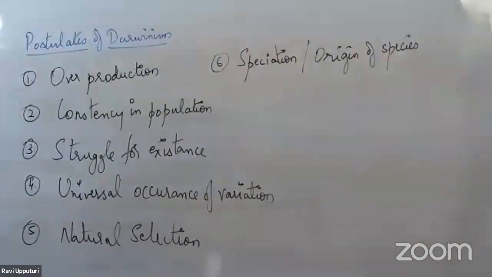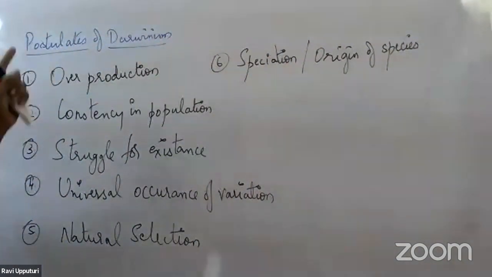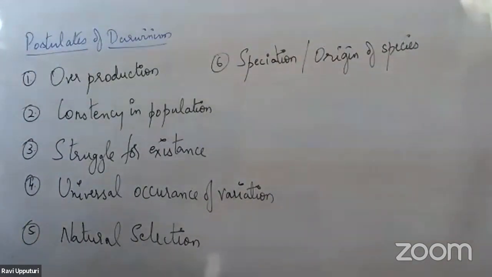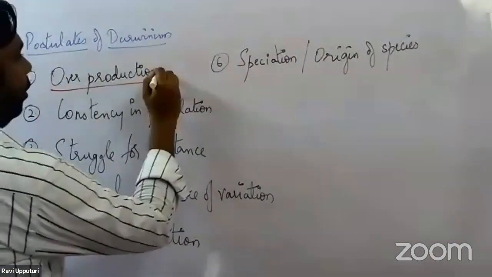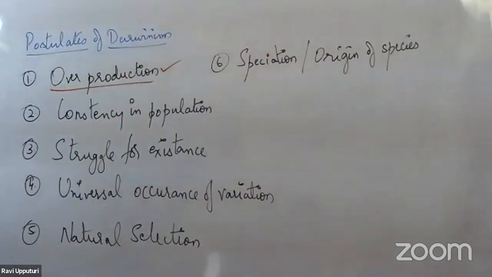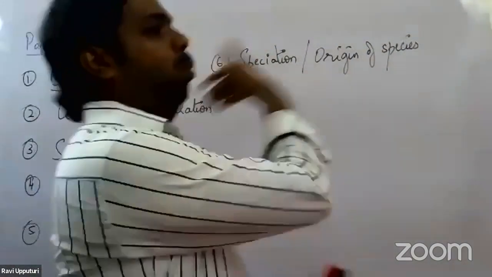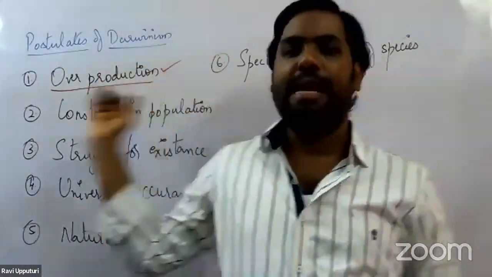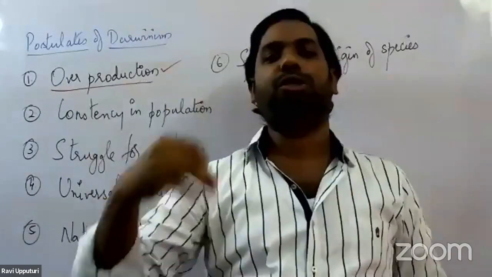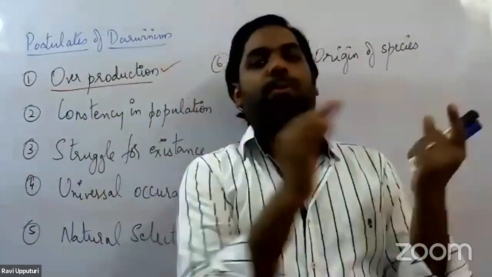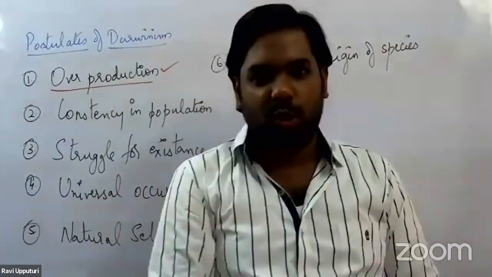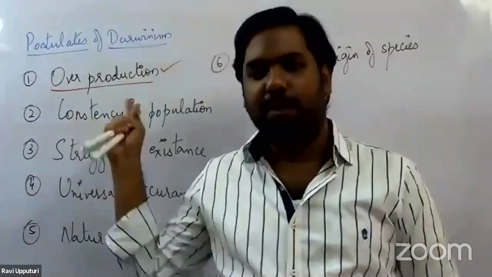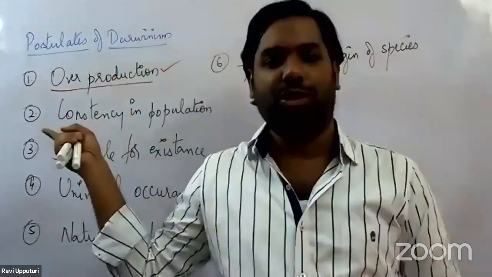Now let us take up the first one, the topic called overproduction. What does this mean? From the name itself we can say overproduction means producing more. This could be directly related to the production of organisms through the process of reproduction. If you remember, we just saw the first publication through which Darwin was influenced.